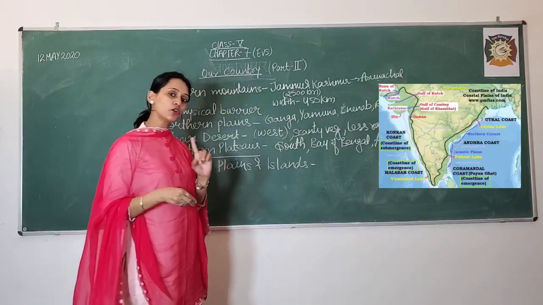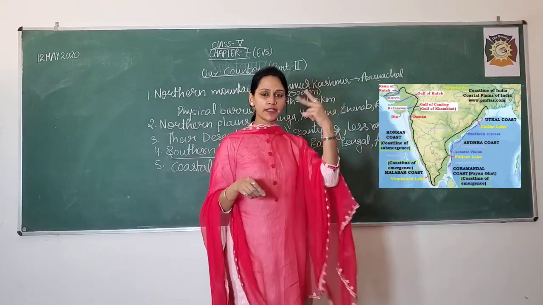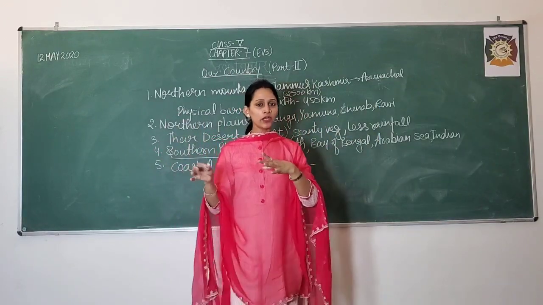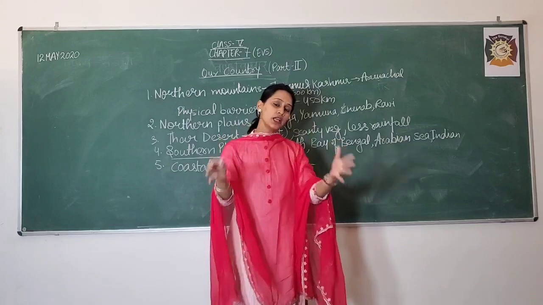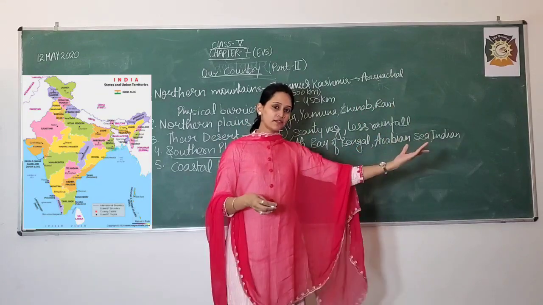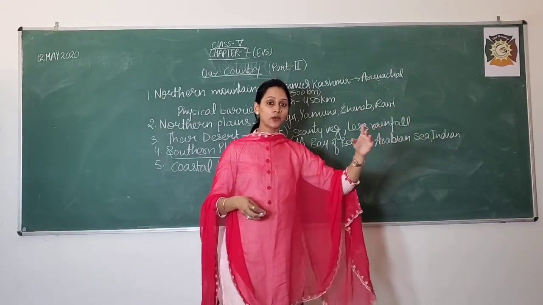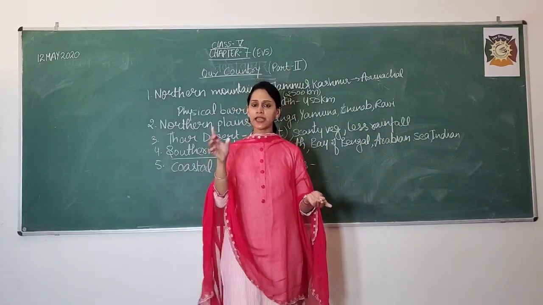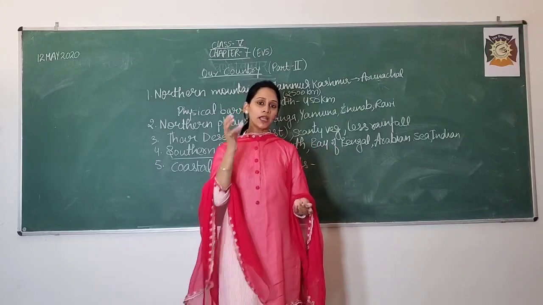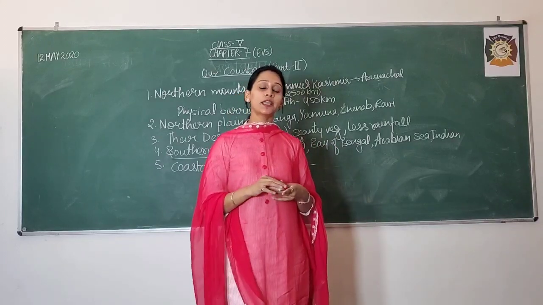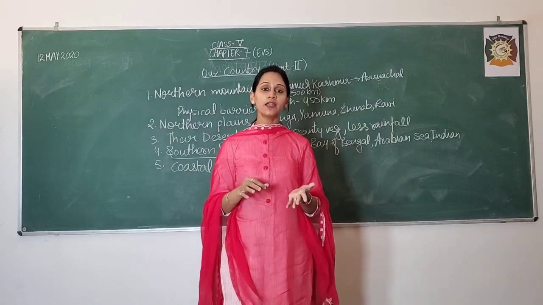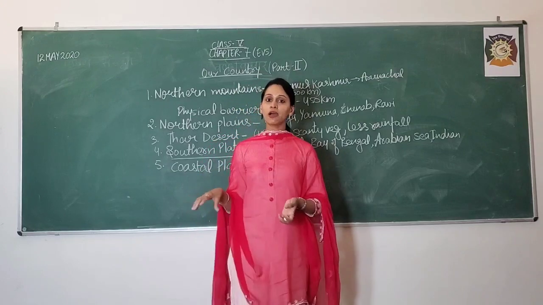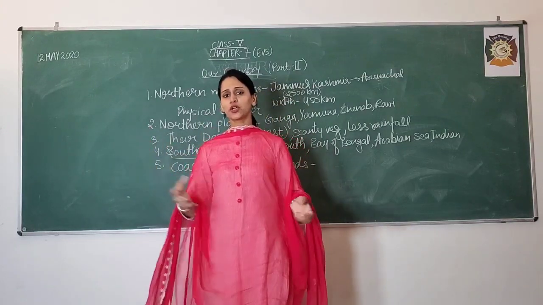The very first one was the northern mountain region. The second one is the northern plain region, Haryana, Punjab and UP. As you move further, the southern plateau, and in the west we have the Thar Desert, and at the bottom we have coastline and islands. And in the southern plateau, at the Deccan Plateau, we have the mainland or the coastal planar area where the people live.